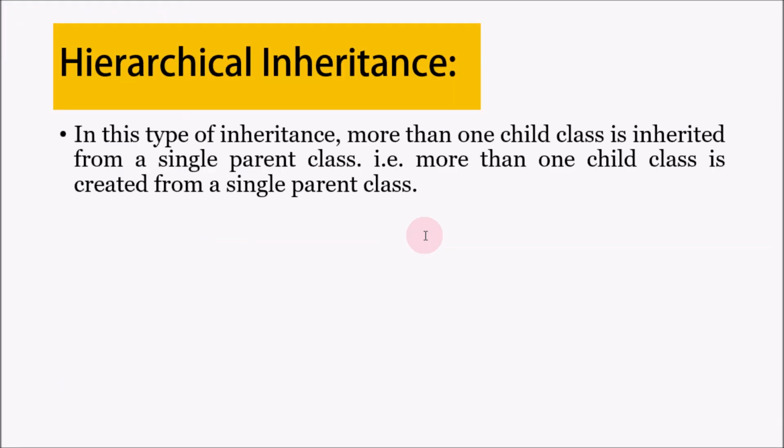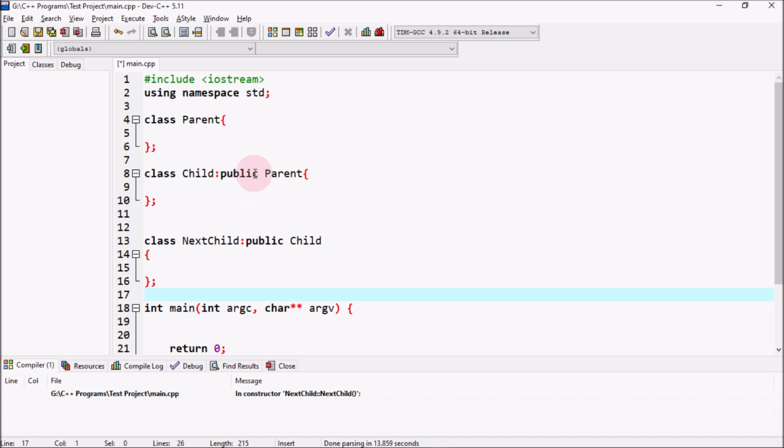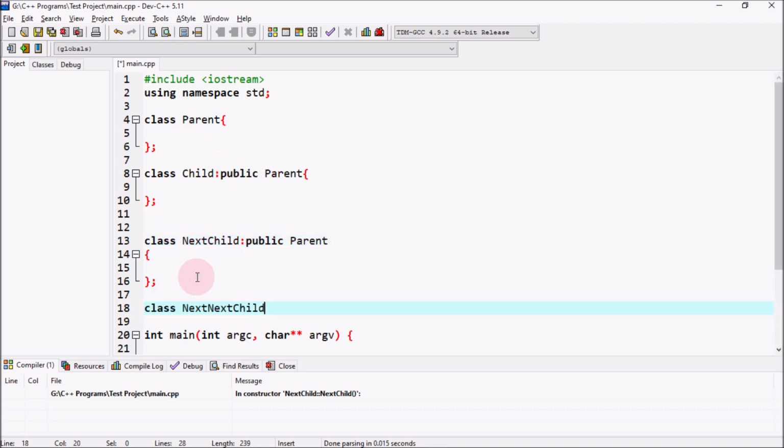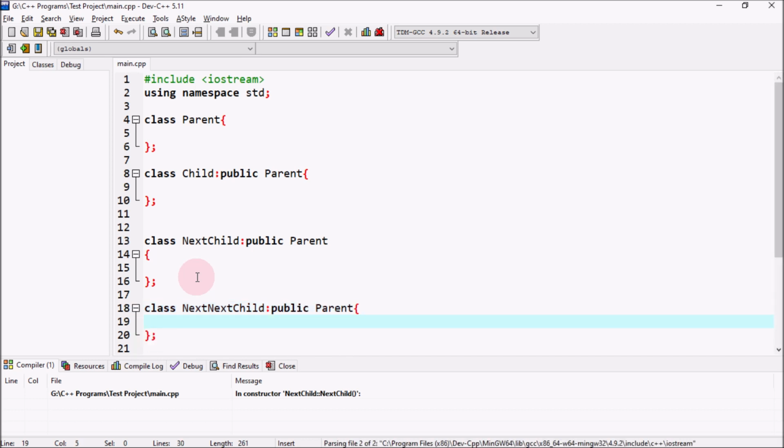After multi-level inheritance, there is hierarchical inheritance. What is this? This is when more than one child class is inherited from a single parent class, i.e., more than one child class is created from a single parent class. How is this happening? Here you can see that this is multi-level inheritance. What if I create another child from the parent? This is called hierarchical inheritance, where I am creating multiple children from the single parent class. I can create another child, next child, and this can be inherited from the parent as well.